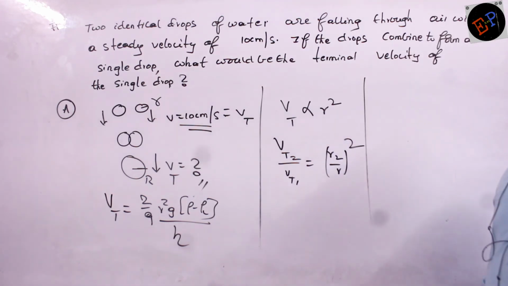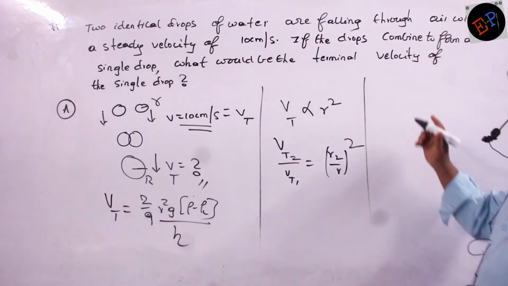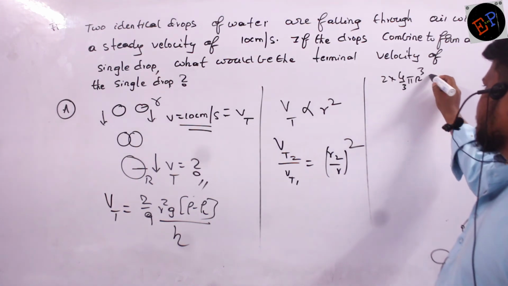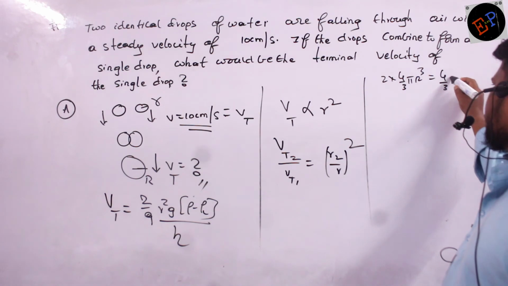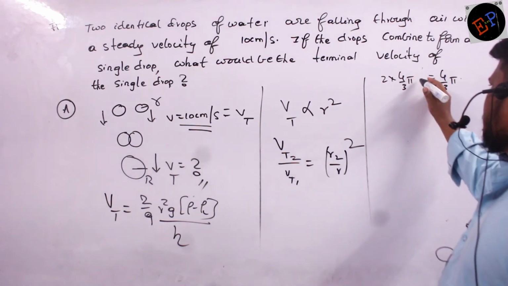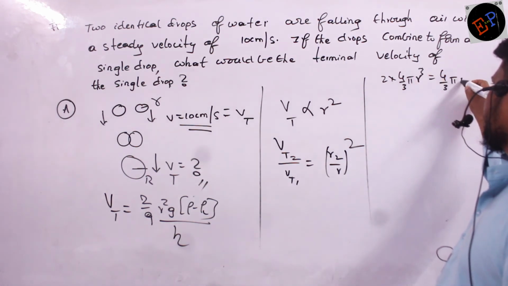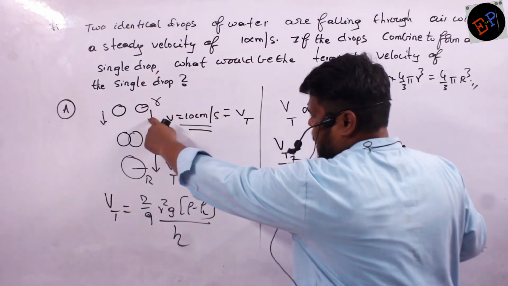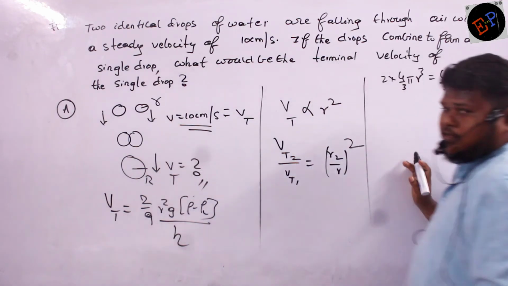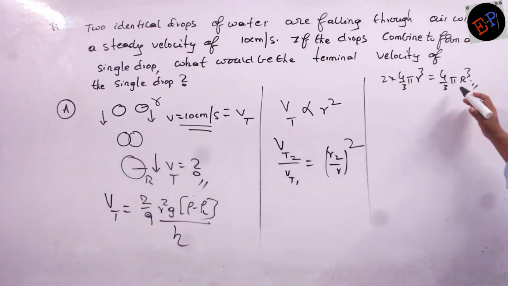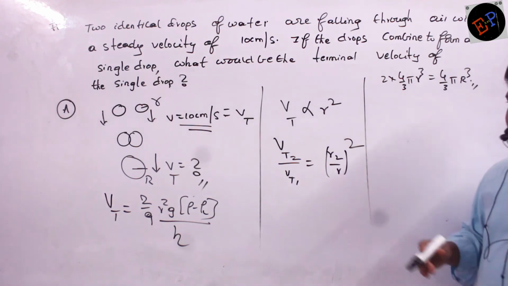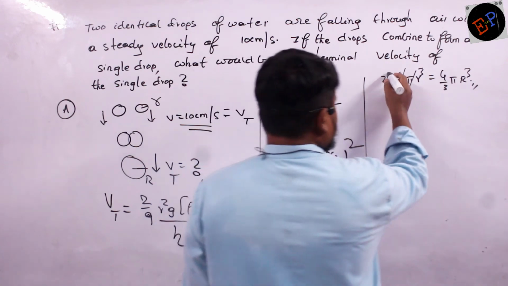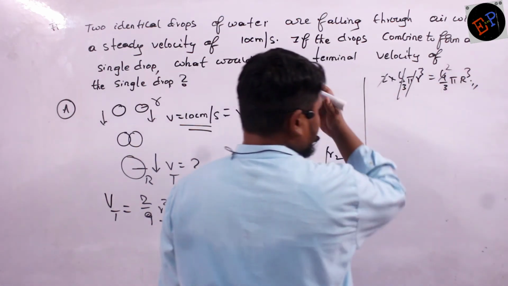What is the method in which we have to solve? Volumes are same, no? Okay. So volume of two raindrops, two times 4 by 3 pi small r cube, is equal to volume of the bigger drop. Can I write like this? If two raindrops combine together and form a bigger drop, volumes are constant, no? Combined volume of smaller drops is equal to volume of bigger drop. So therefore 4 by 3 pi gets cancelled on both sides. Clear, no?